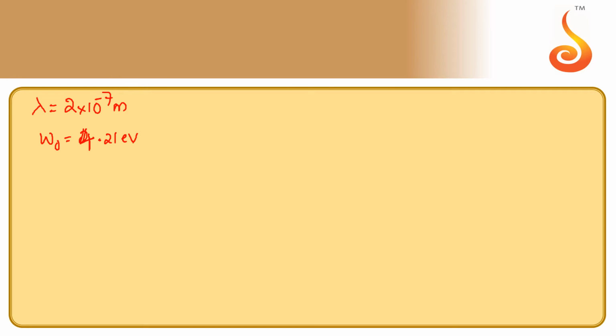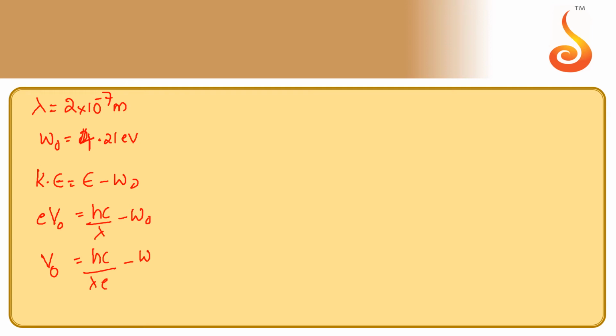According to the equation given by Einstein for the photoelectric effect, kinetic energy is equal to energy of light minus work function. So kinetic energy can be written as eV naught, where V naught is the stopping potential. Energy of light can be written as hc by lambda, minus work function. So the stopping potential is equal to hc by lambda into e, minus work function by e. So let us substitute the values.